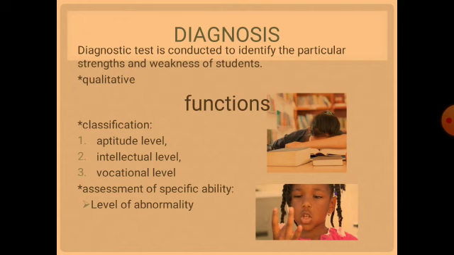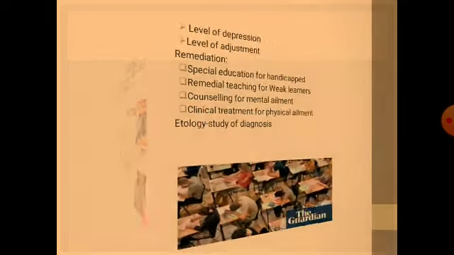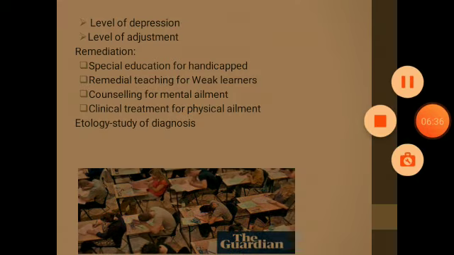It covers the level of abnormality. If there is any kind of abnormality in a student, then it assesses that. Then comes the level of depression. Depression could be due to the environmental condition in which the student is being nurtured. It can come from home or from societal pressure. It could be anything. Hence, the teacher needs to understand this also. Then comes the level of adjustment. It shows how adjustable the student is with others.